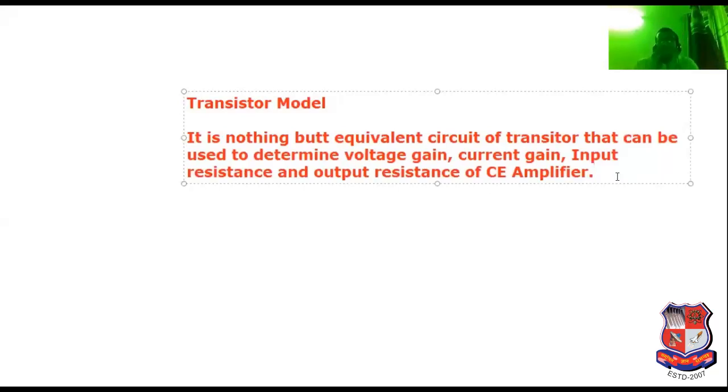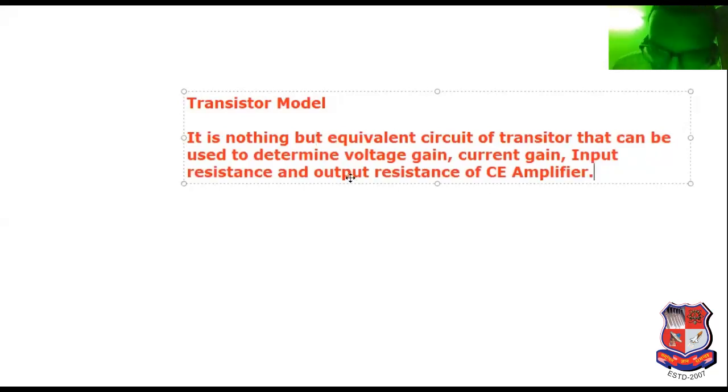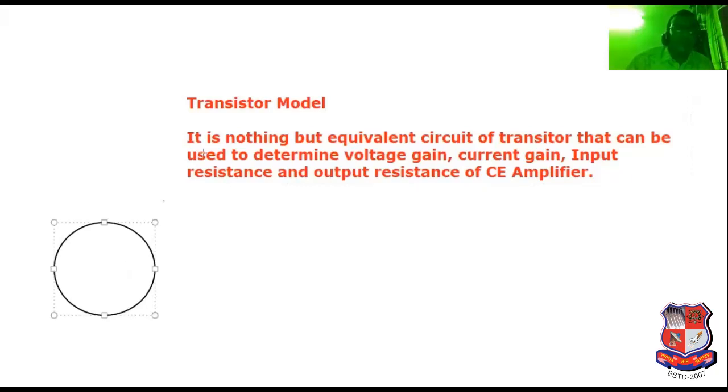Here it is nothing but the equivalent circuit of the transistor. This means the transistor can be represented with the help of an equivalent circuit. I have sketched the equivalent circuit here; don't worry regarding that. See this, I have sketched the symbol of the transistor here.